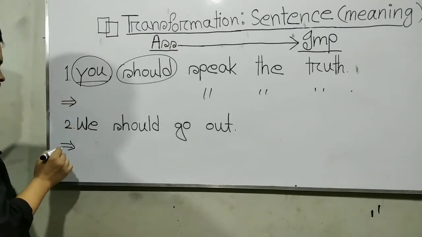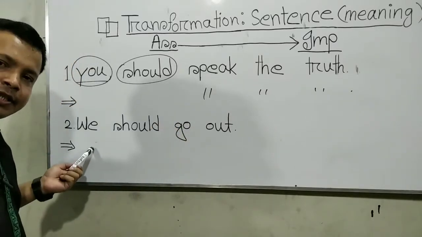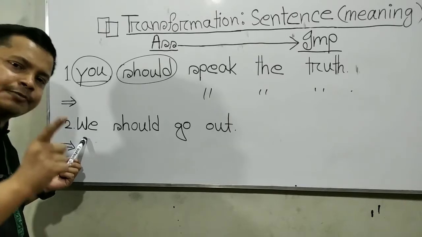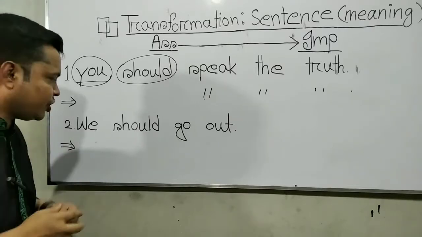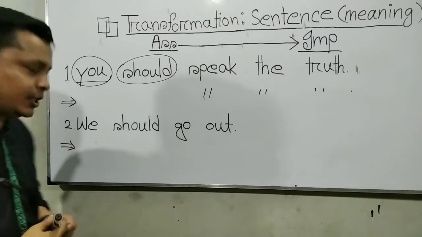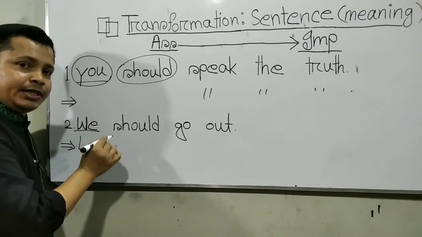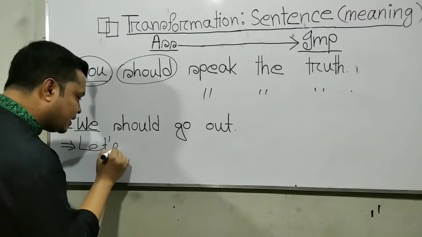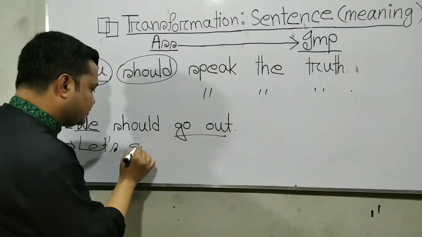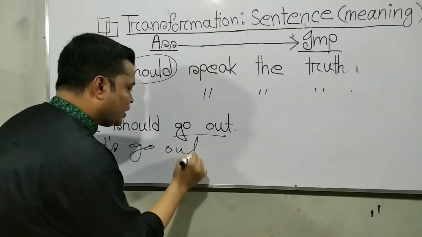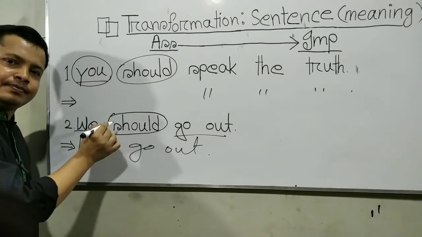Example number 2: We should go out. Again, in an assertive sentence, when the subject is first person or third person, we follow the structure let subject V1. Let subject means we use the objective form, so: Let's go out. Let subject V1, go out, full stop. Here no need for an auxiliary verb.